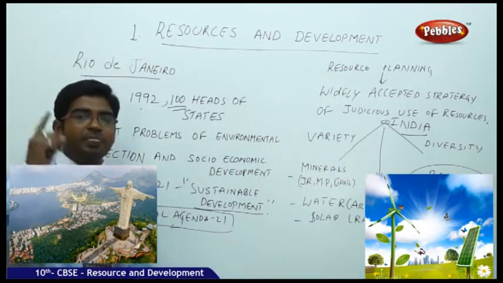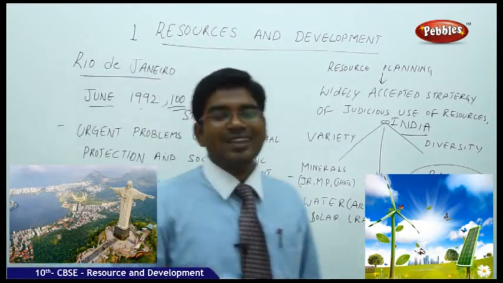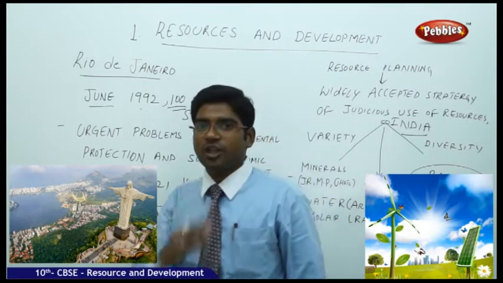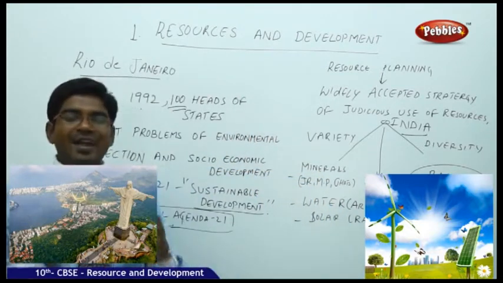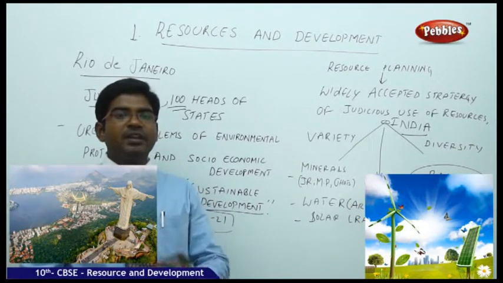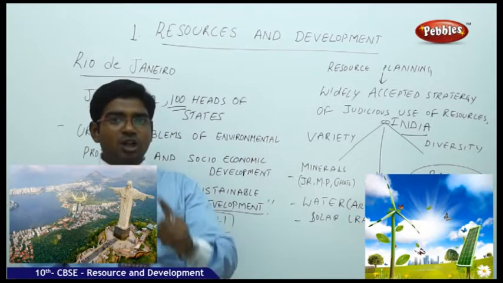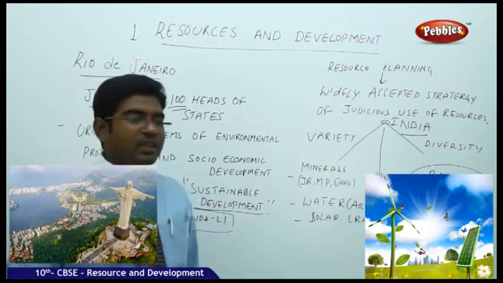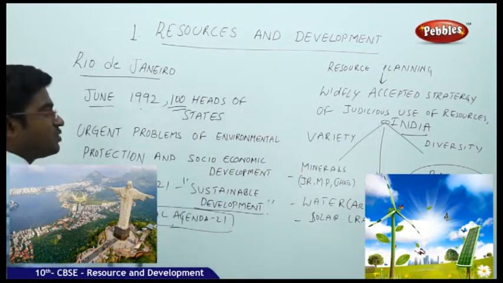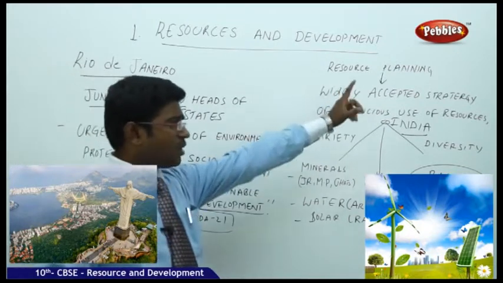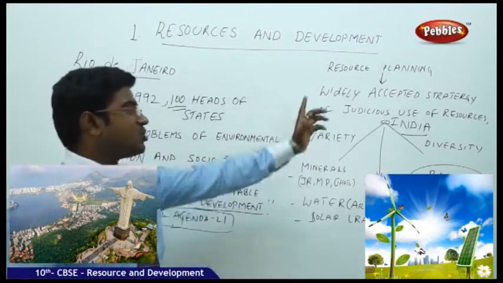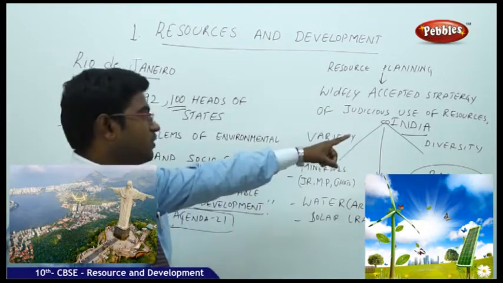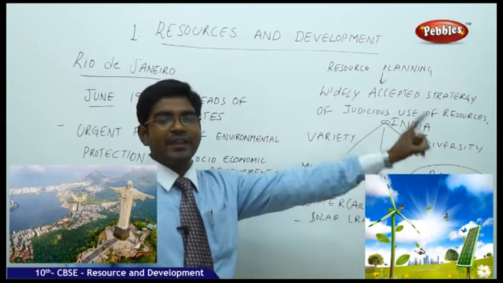Do not harm the future resources which actually belong to future generations, who have to get their natural share. So go for sustainable development, having a development which also preserves the resources for future needs. When we talk about resource planning, it is a widely accepted strategy of the judicious use of the resources. This judicious use of the resources is about variety and diversity.